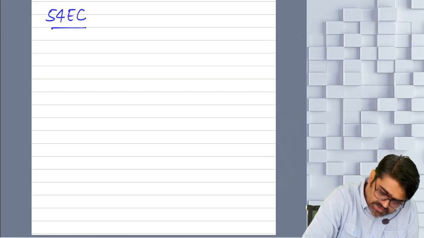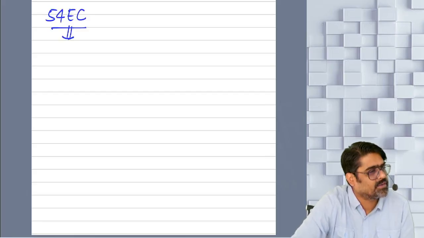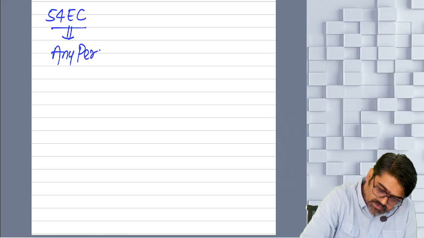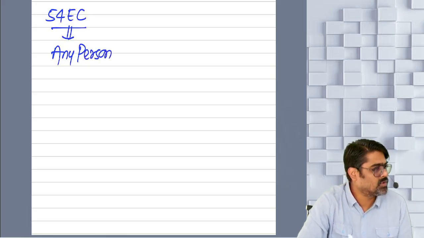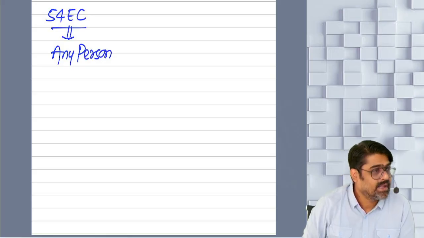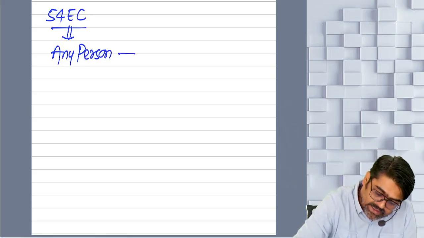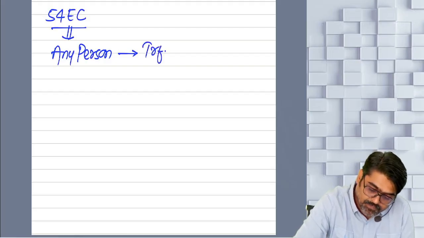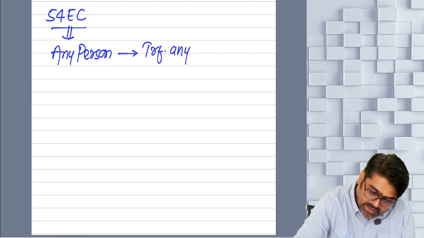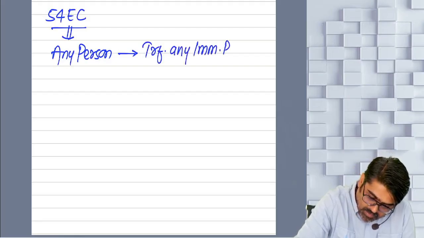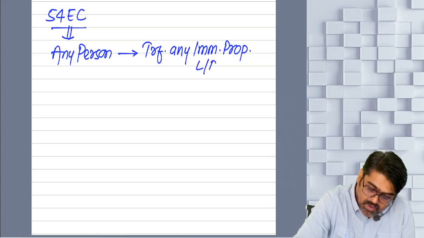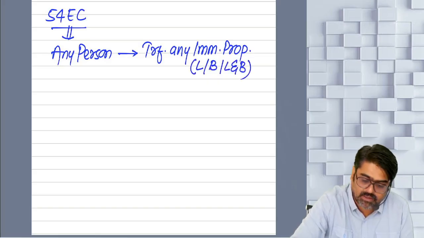Exemption under section 54EC will be available to which assessee? Any assessee. So any person can take the exemption: individual, HUF, company, any person. But that person who is taking the exemption, first he has to transfer any immovable property. Any immovable property means land or building or land and building.